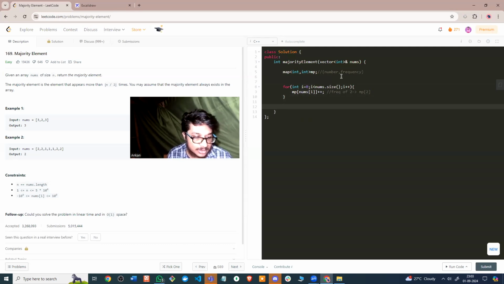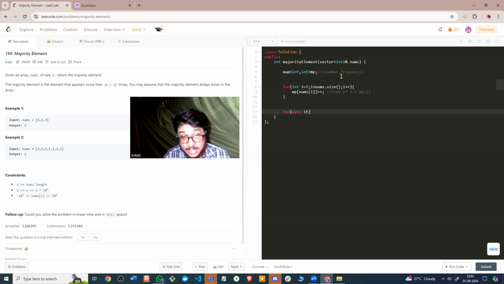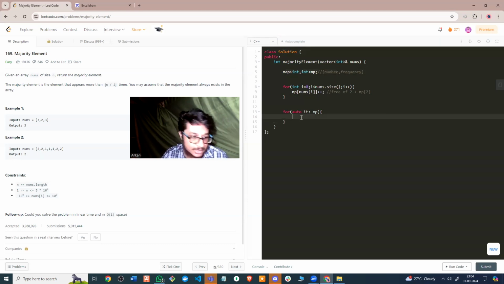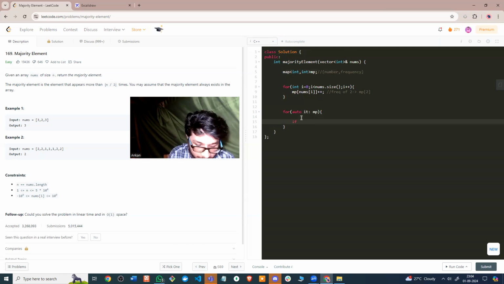So once I store this, it becomes very, very easy. I'll simply loop over the map. I hope you guys are aware of the iterators. So it's a part of C++ here: pairs, vectors, maps, and iterators. I iterate over every value of the map. And what do I need? I need the second property of the map. Why? Because this is number comma frequency, and I am concerned with only the frequency. I'm just going to check if this frequency is more than n by 2 or not. As simple as that. So I'm simply going to check if it.second is more than n by 2.